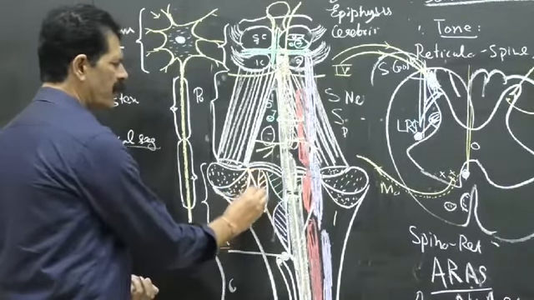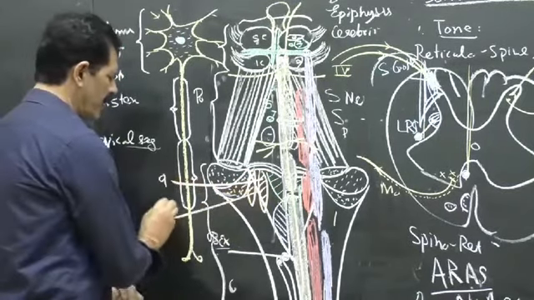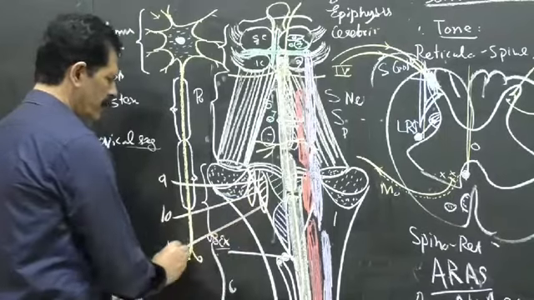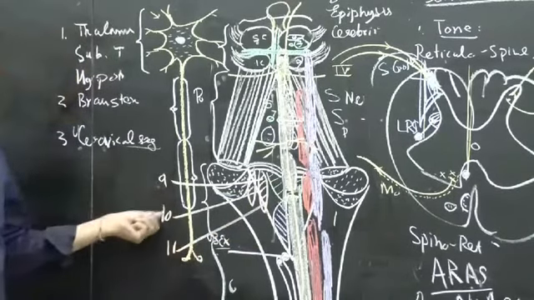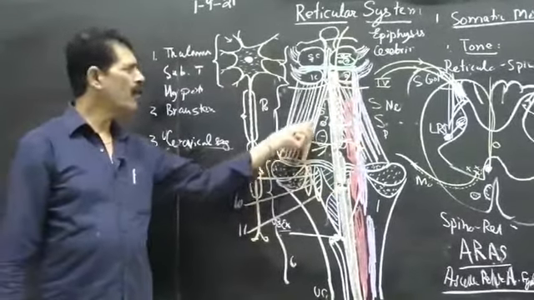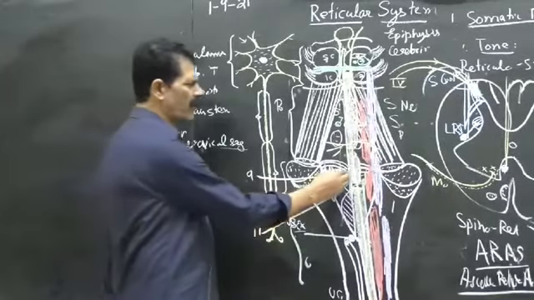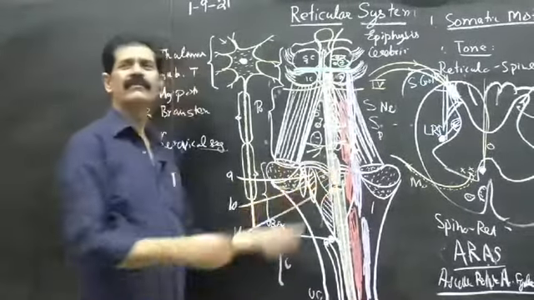And nucleus tractus solitarius. So the nucleus ambiguus is connected to the 9th, 10th and 11th nerves, which are nearby the reticular formation. So they are the motor cranial nerve nuclei. And the last cranial nerve nucleus is the hypoglossal. It lies also very near to it.